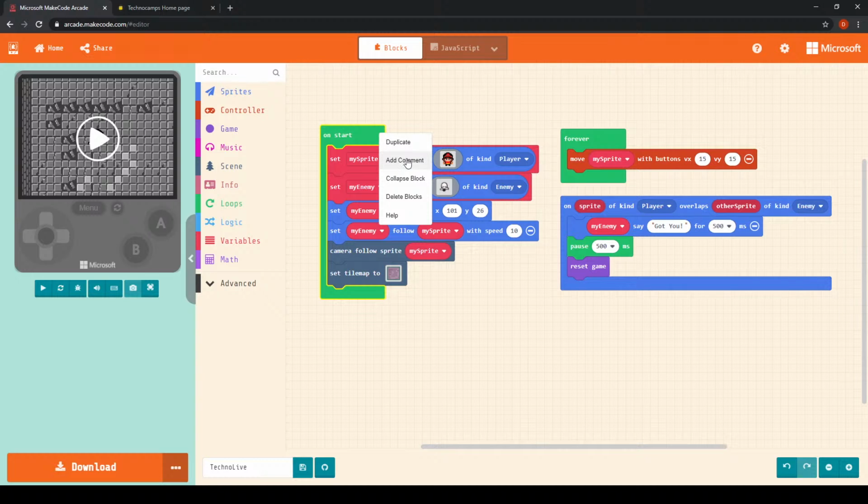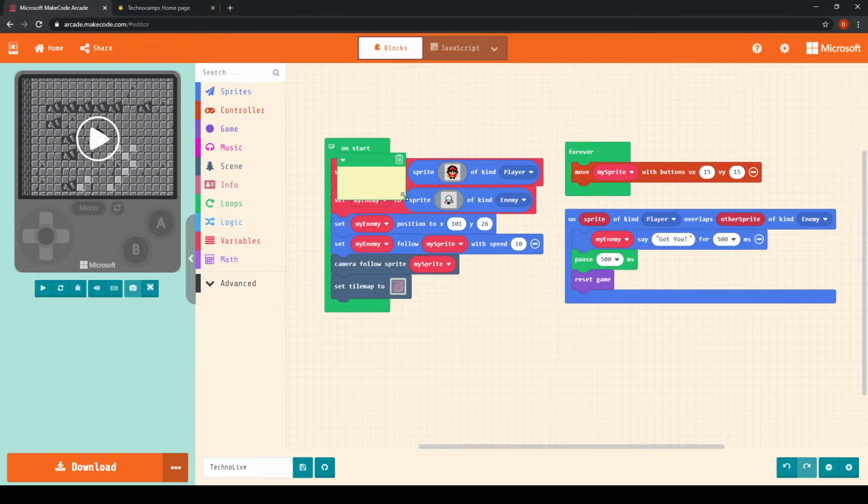By right-clicking and clicking on Add Comment, you can add a post-it note style comment to your block, and you can write something in it. Then you can hide that. And when you click using that arrow, you can see the post-it note appears. You can drag it to a different part of the screen. Okay, it's very, very useful, just in case you want to remember what a certain type of block does.